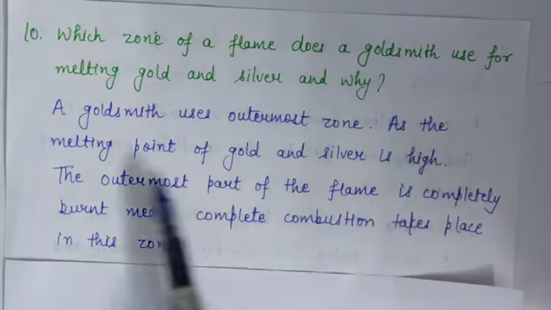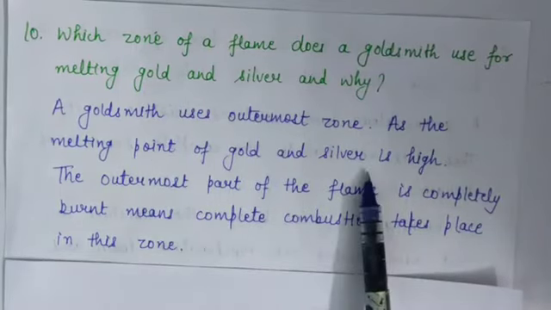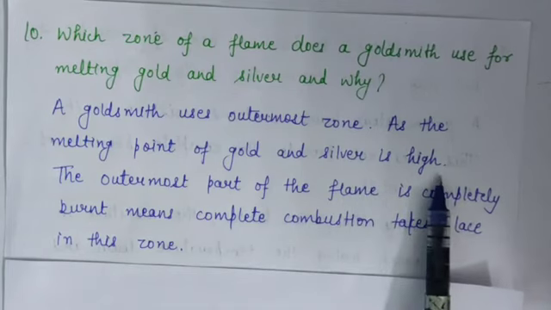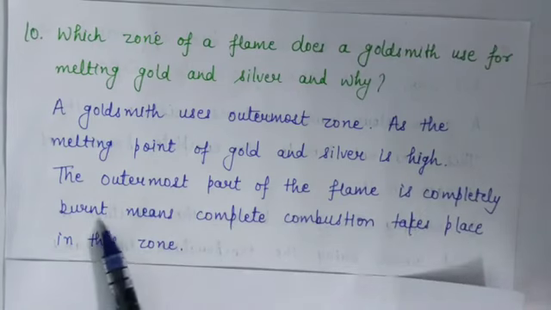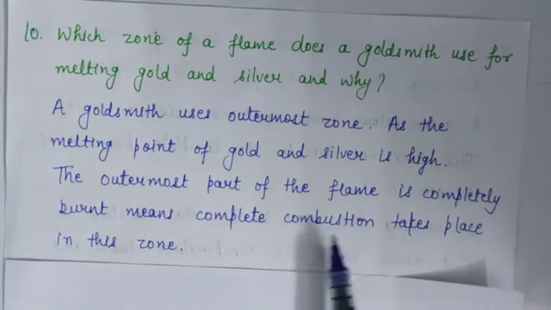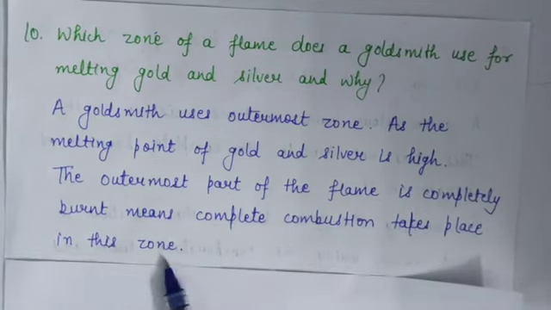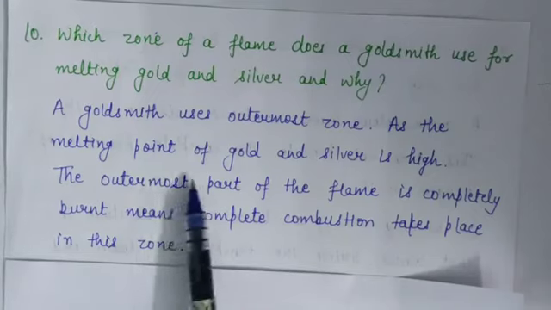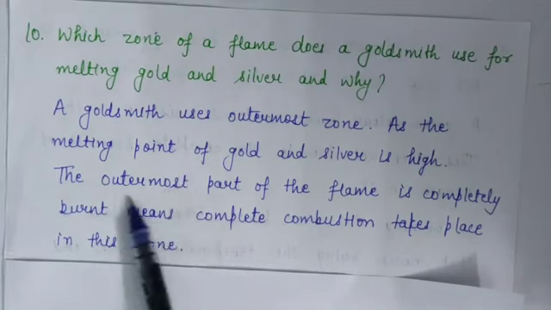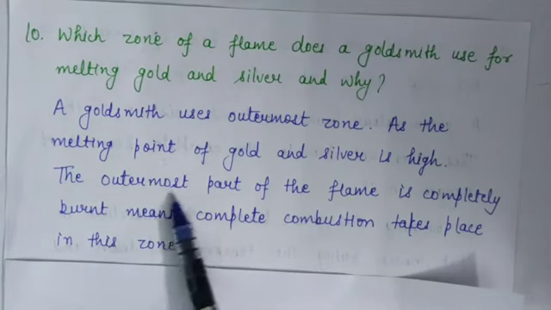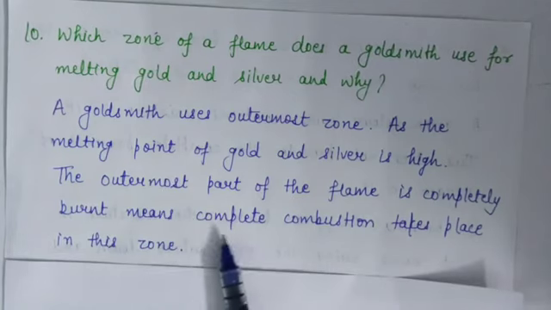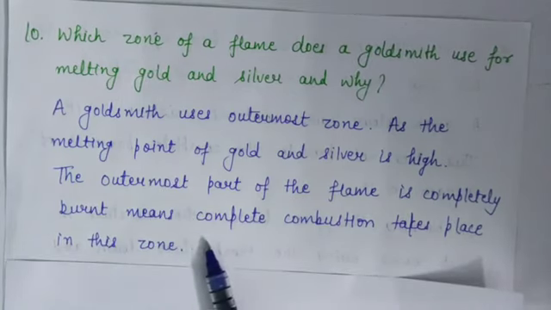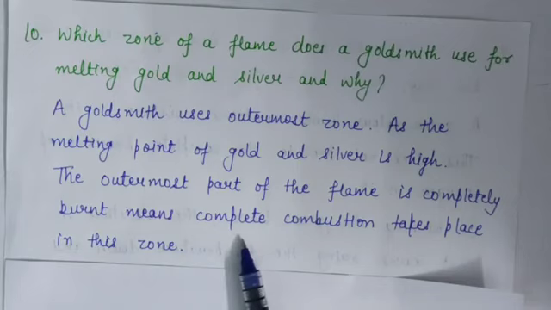As the melting point of gold and silver is high, the outermost part of the flame is completely burnt. Means complete combustion takes place in this zone. That's why we use the outermost zone, because in this zone complete combustion takes place and it is the hottest region of the flame.